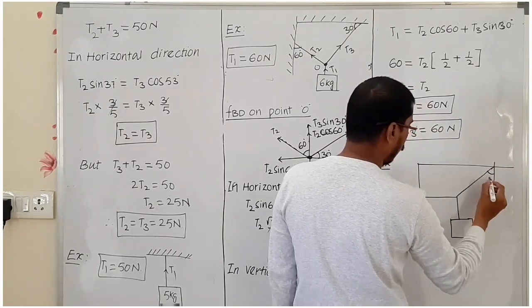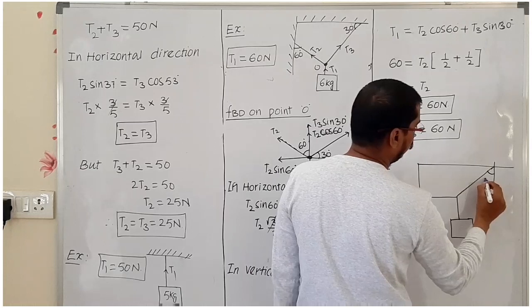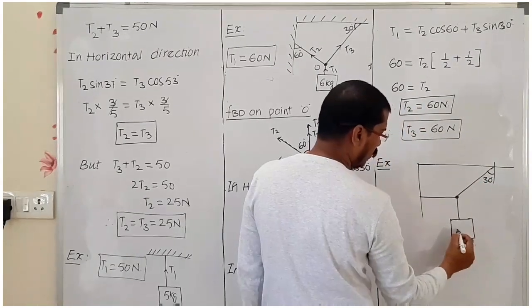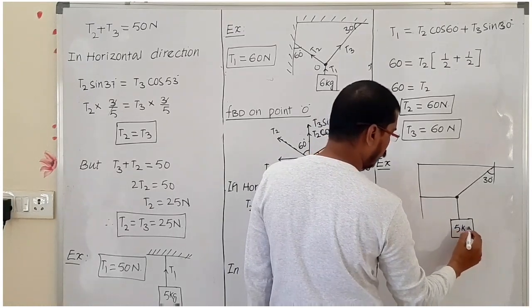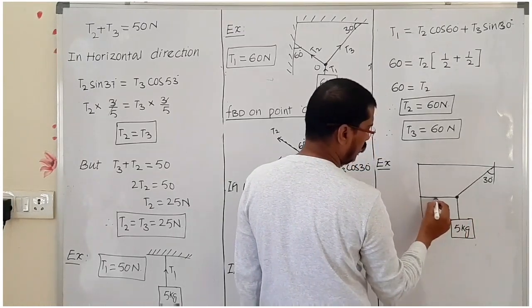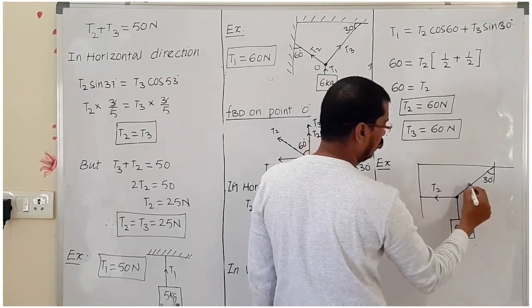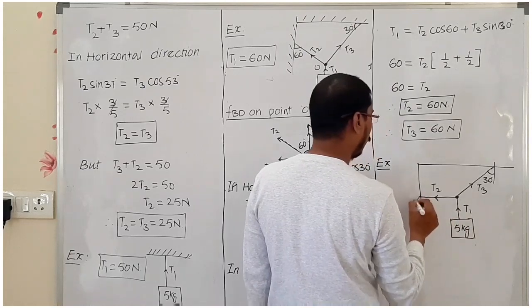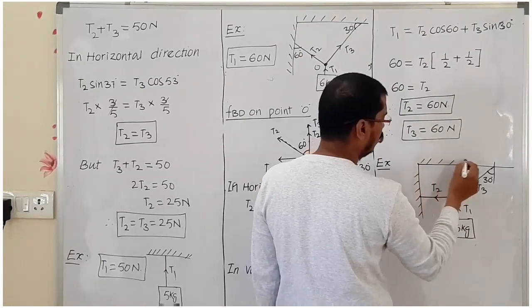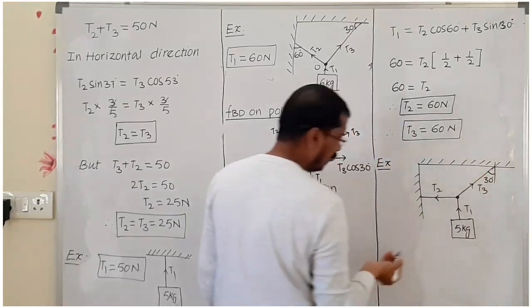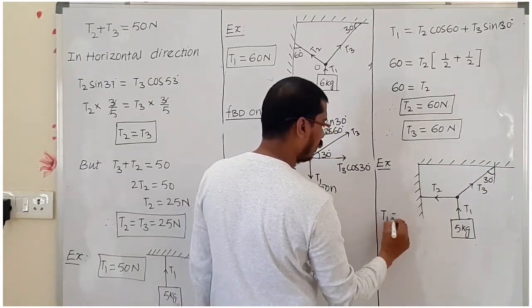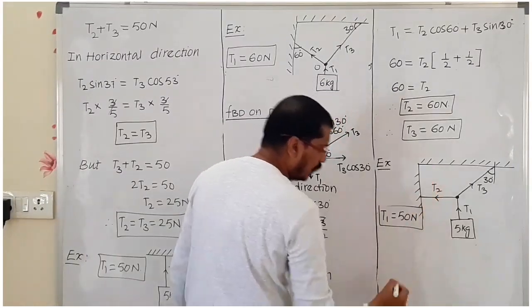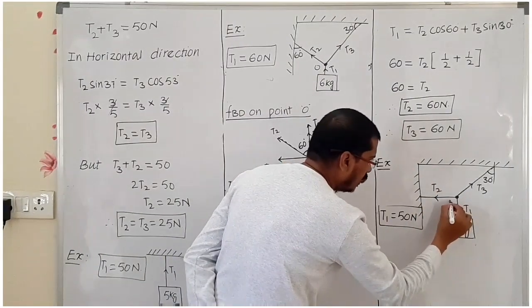now this value is 30 degree. The common point here, this object I am taking 5 kg, is a common point. This direction tension is T2, T3, and here the tension is T1. Now we have to find out T1, T2 and T3. Here directly we can write T1 is equal to 50 Newton. Now this common point we can take as O,